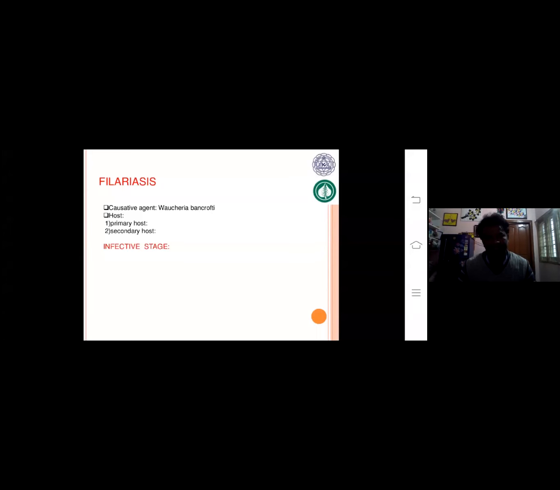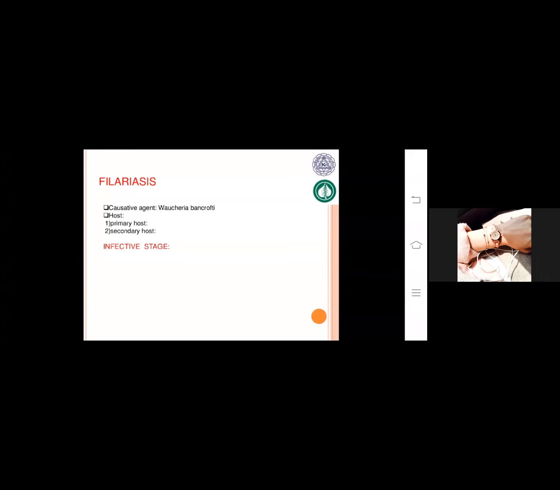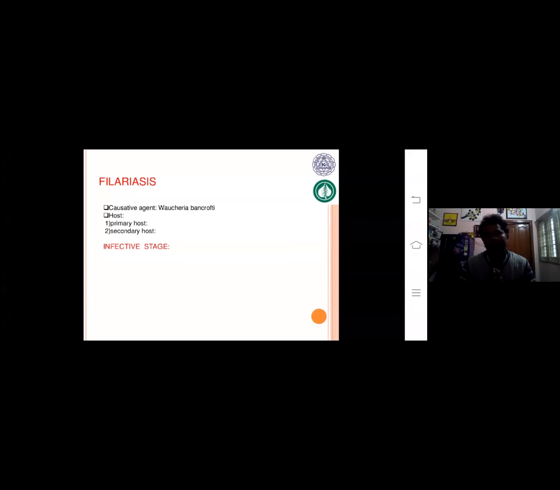that is filariasis. Filariasis is also known as elephantiasis. It is caused mainly by two species. One is Wuchereria bancrofti and Wuchereria malayi. These are the two species that cause the disease elephantiasis, or filariasis. Mainly, this filariasis is a digenic parasite. It is also known as a digenic parasite.